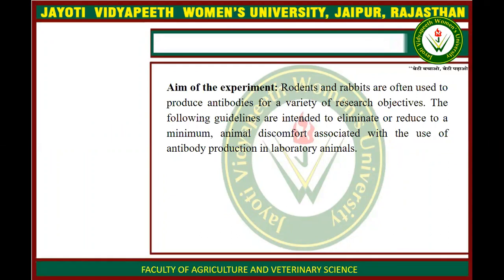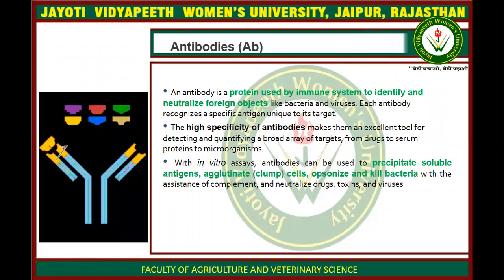Rodents and rabbits are used to produce antibodies for a variety of research objectives. The following guidelines are intended to eliminate or reduce to a minimum the animal discomfort associated with antibody production in laboratory animals. So first we must know what antibodies are.